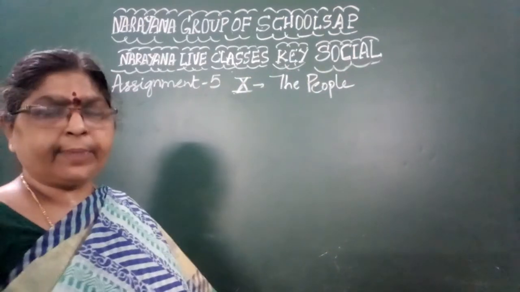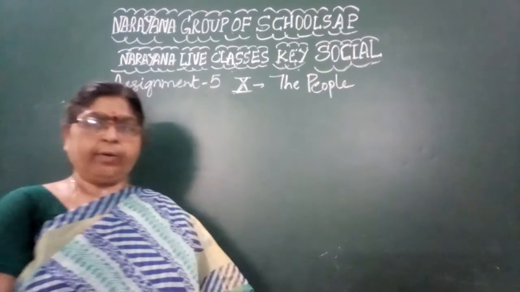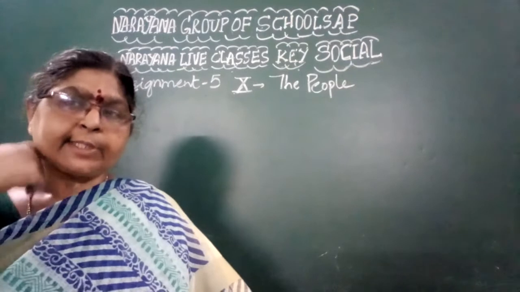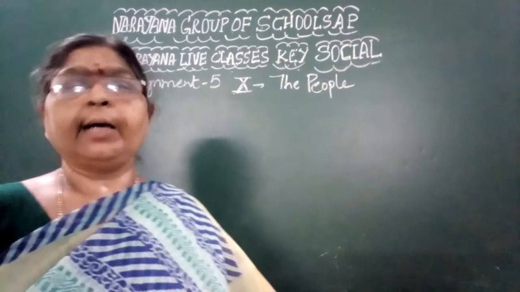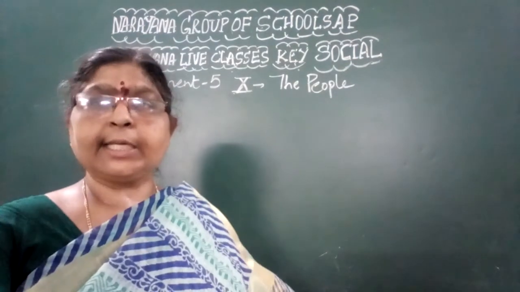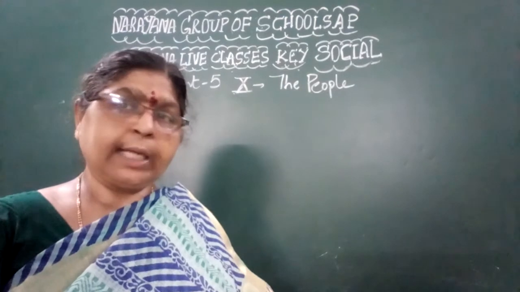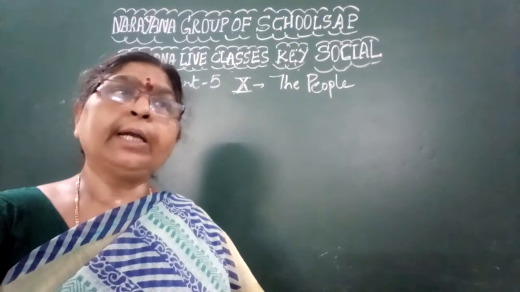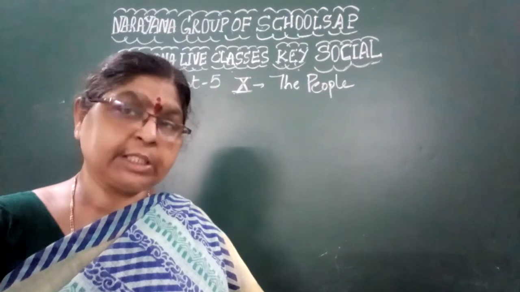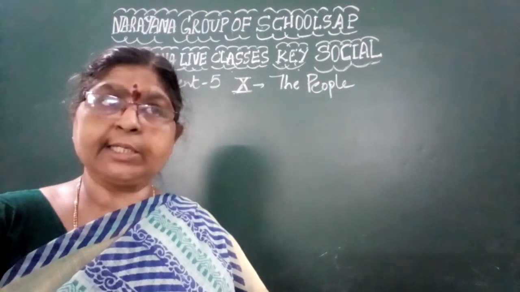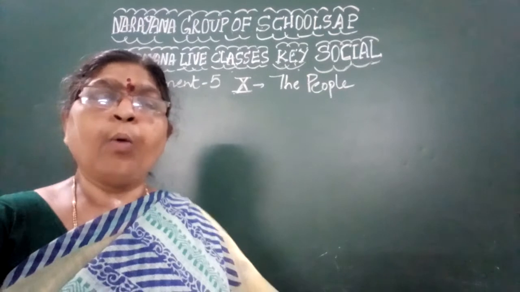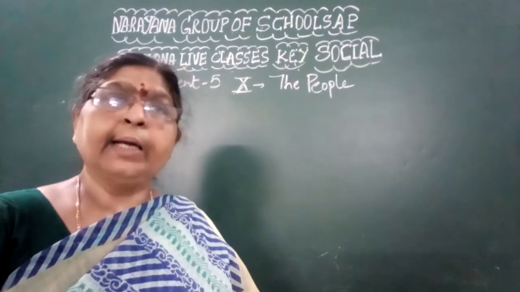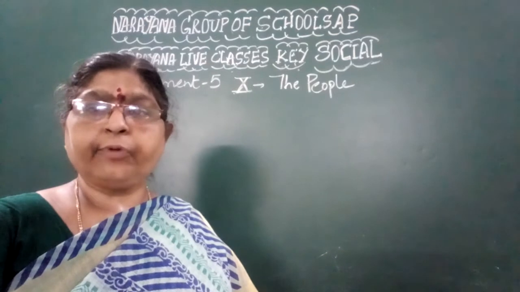The topic is the people. Okay, children. So, today we will learn about the different aspects of the population. Like yesterday we have learned about the literacy rate, sex ratio, population growth, etc. So today, what are the reasons for the population growth? What are the different attributes of the population change? Why does the population change? What is the density of population? What is meant by fertility rate? Why is the fertility rate declining in a country? All these are the different concepts of today's lesson.